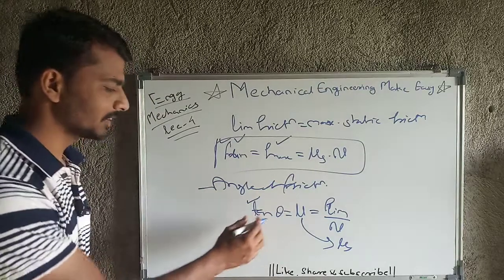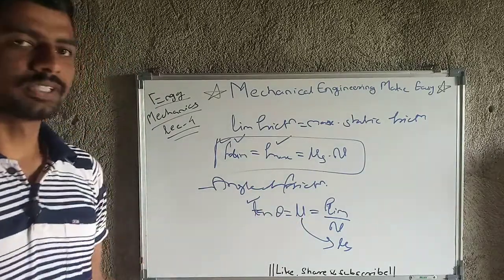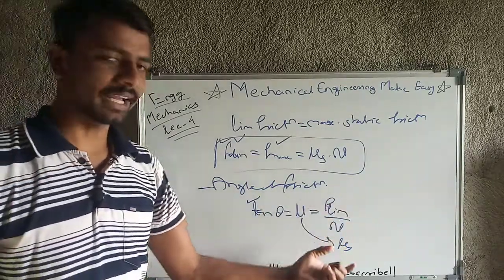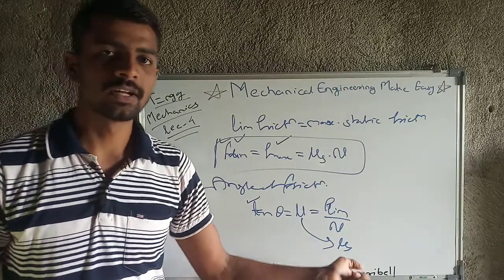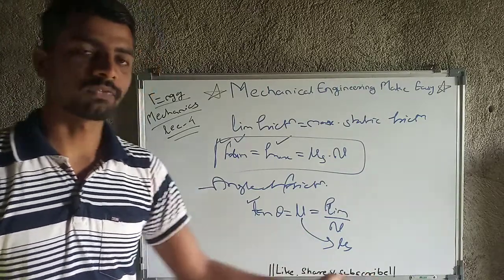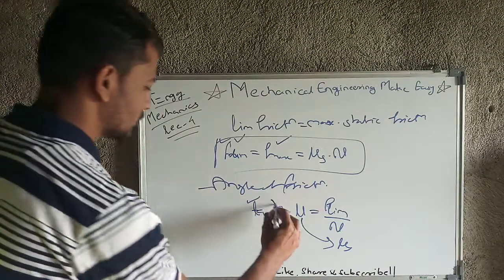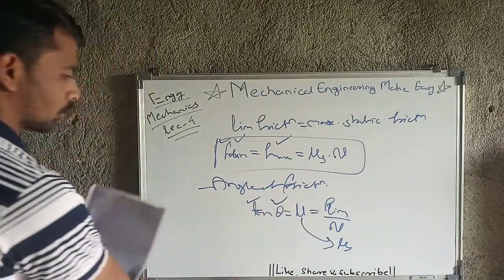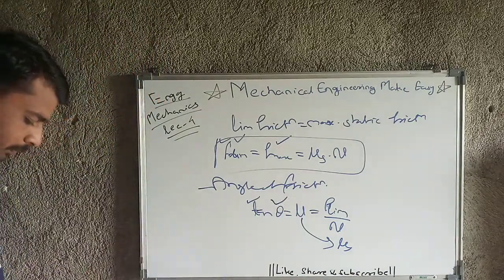So tan theta equal to mu, which is equal to F limiting upon n, and this is nothing but angle of friction. So note down this formula also. This formula is very important for our study purpose.